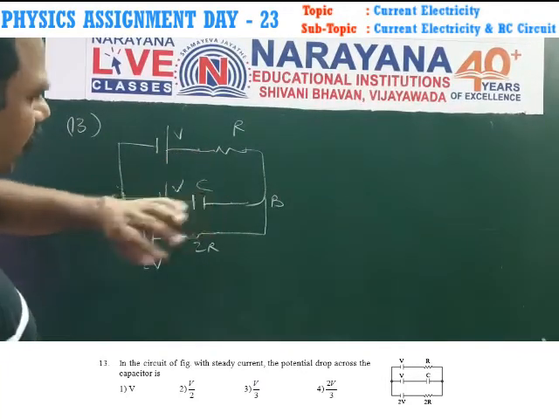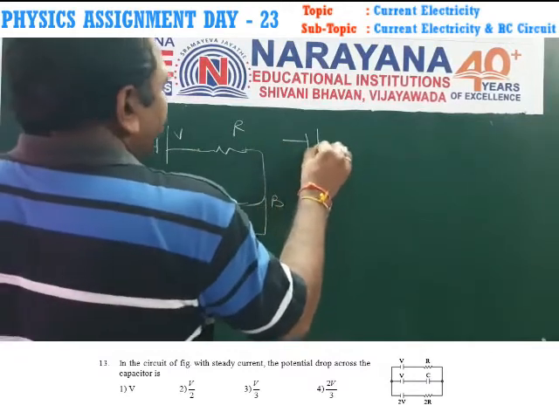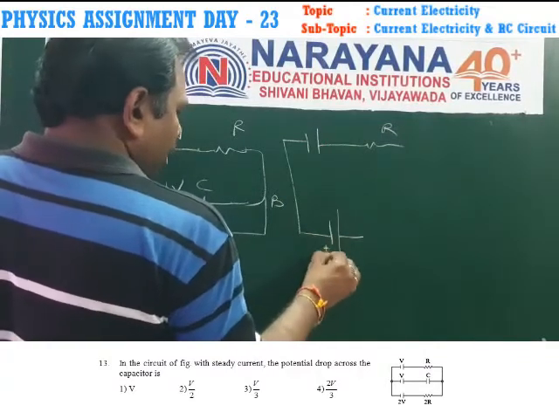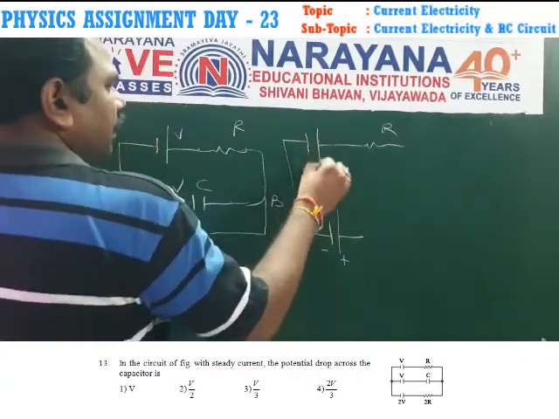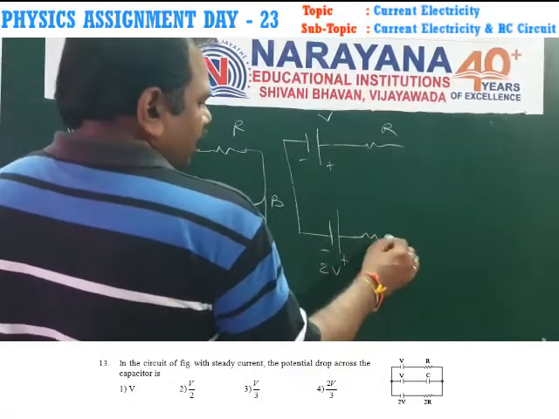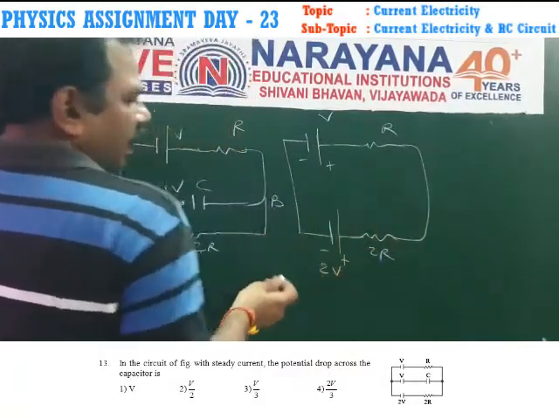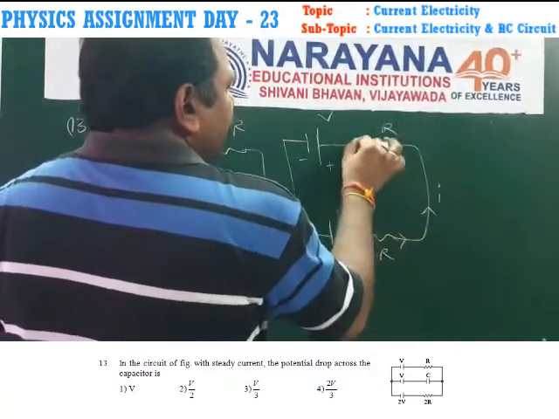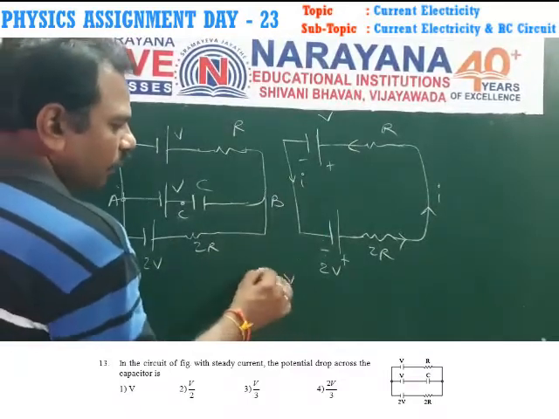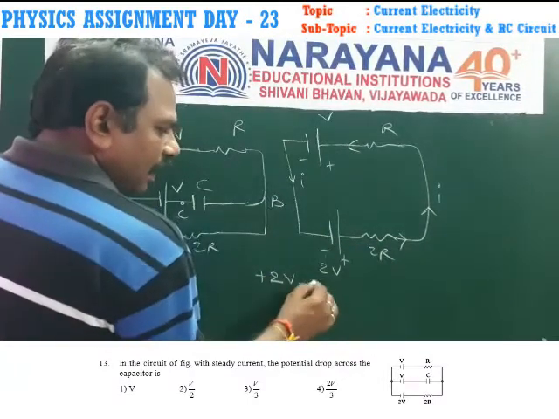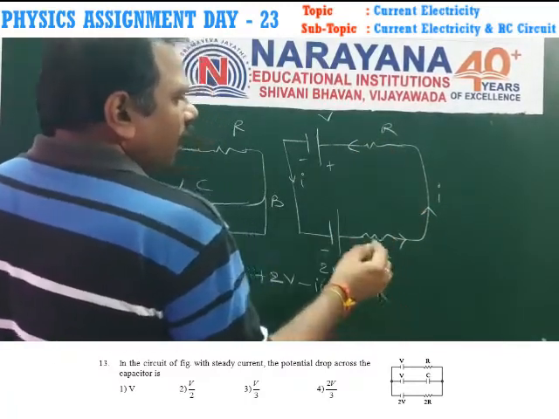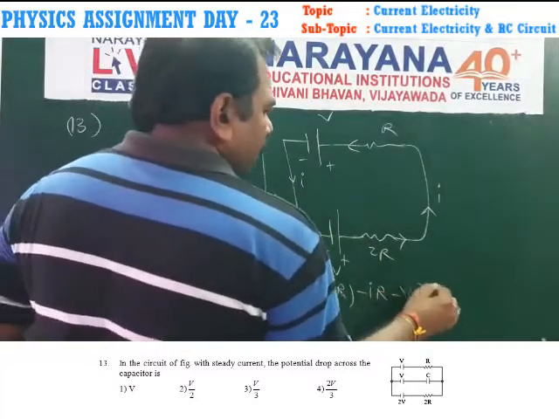When the capacitor is fully charged, the circuit is like this: resistance R, negative and positive terminals, voltage V. Here it is 2V volts, with resistance 2R. The current sent by the battery is I. I will close the circuit here. Totally, plus 2V here. Along the current direction, minus I into 2R. Next, along the current direction, minus I into R, positive to negative, minus C is equal to 0.